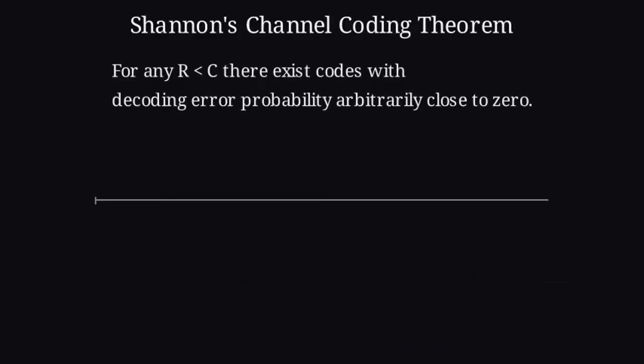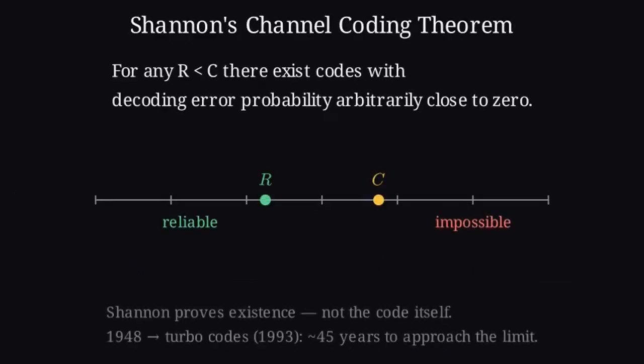Shannon's second theorem, the channel coding theorem, is the payoff. For any rate R strictly less than capacity C, there exist codes of that rate whose decoding error probability can be driven arbitrarily close to 0. Below capacity, reliable communication is possible. Above capacity, it is not. Shannon does not hand you the code. Finding practical constructions is the job of coding theory. It took about 45 years after 1948 before turbo codes finally approached that limit with manageable complexity. Capacity is not just a number, it is the hard ceiling on reliable rate.